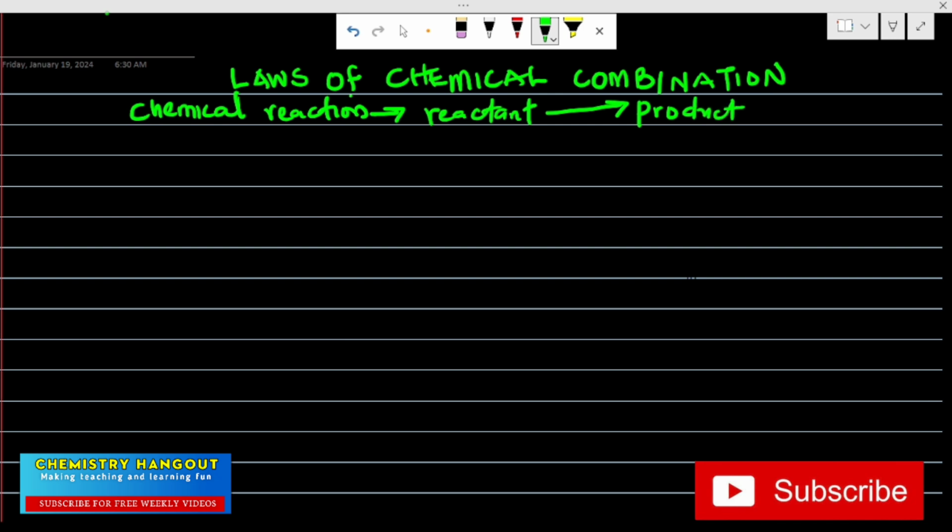I hope this is clear. Now, for these reactants to come to products, there are laws that govern this particular combination. There are laws that govern the process whereby your reactants come together and form your product.